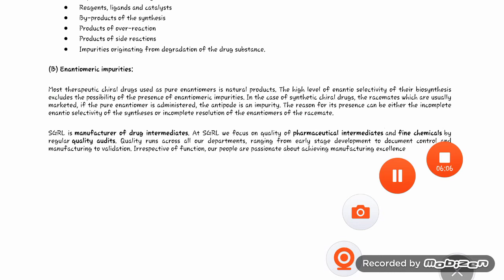Then enantiomeric impurities. Most therapeutic drugs are used as pure enantiomers. In natural products, the high level of enantioselectivity of their biosynthesis excludes the possibility of the presence of enantiomeric impurity, but in the case of synthetic drugs, the racemates are usually the result of non-enantioselective synthesis, or incomplete resolution of the enantiomers of the racemates.